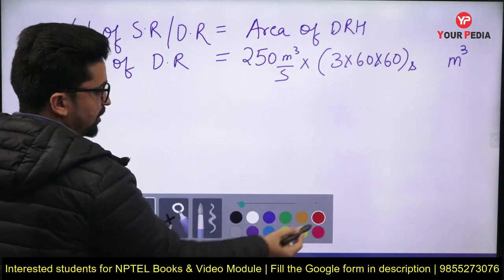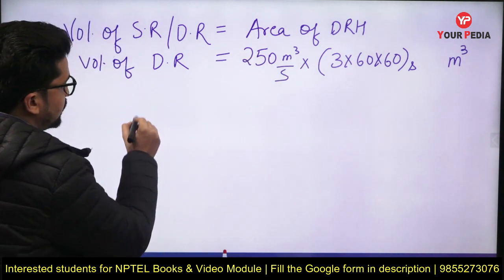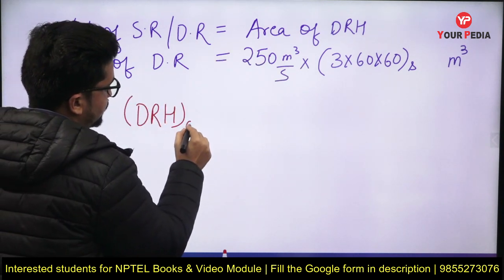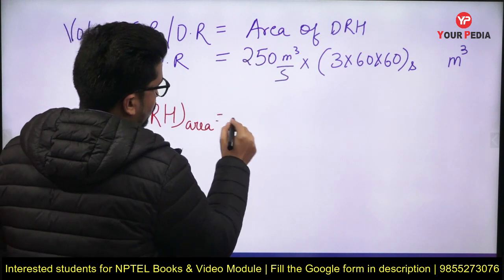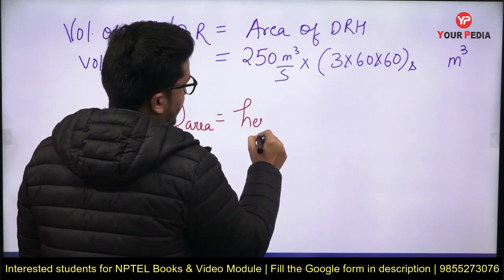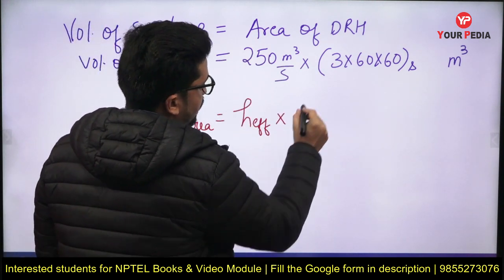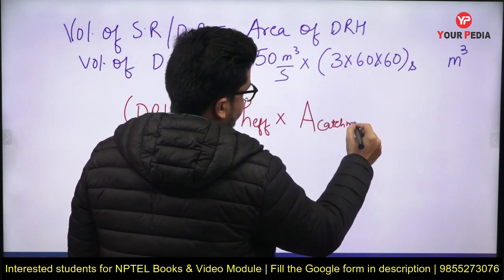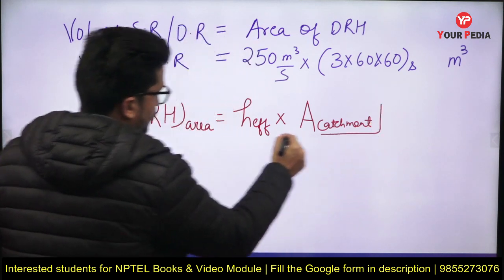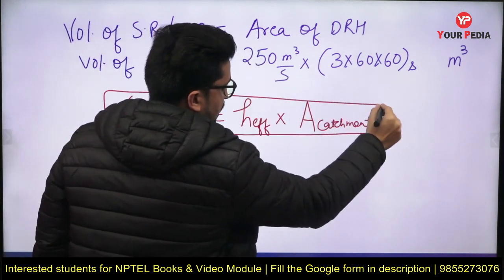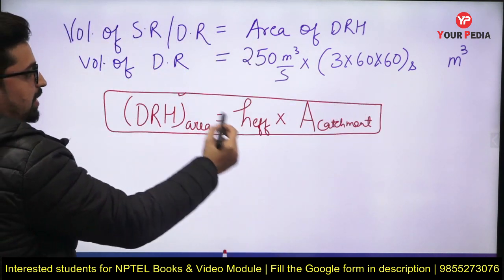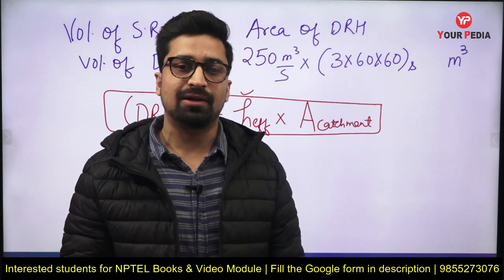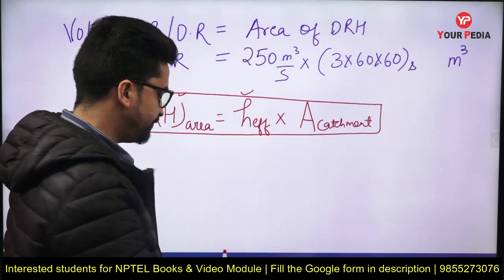And we know our relation that DRH area is equal to effective rainfall depth into area of catchment. From here we have the DRH area as well as the effective depth, so we can calculate the area of catchment.